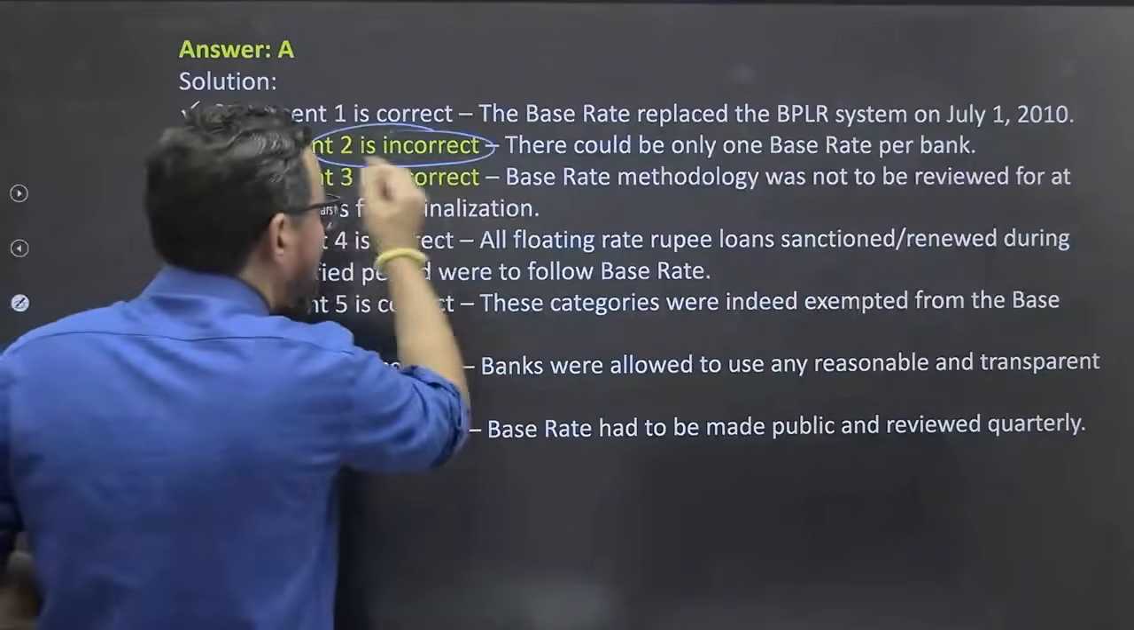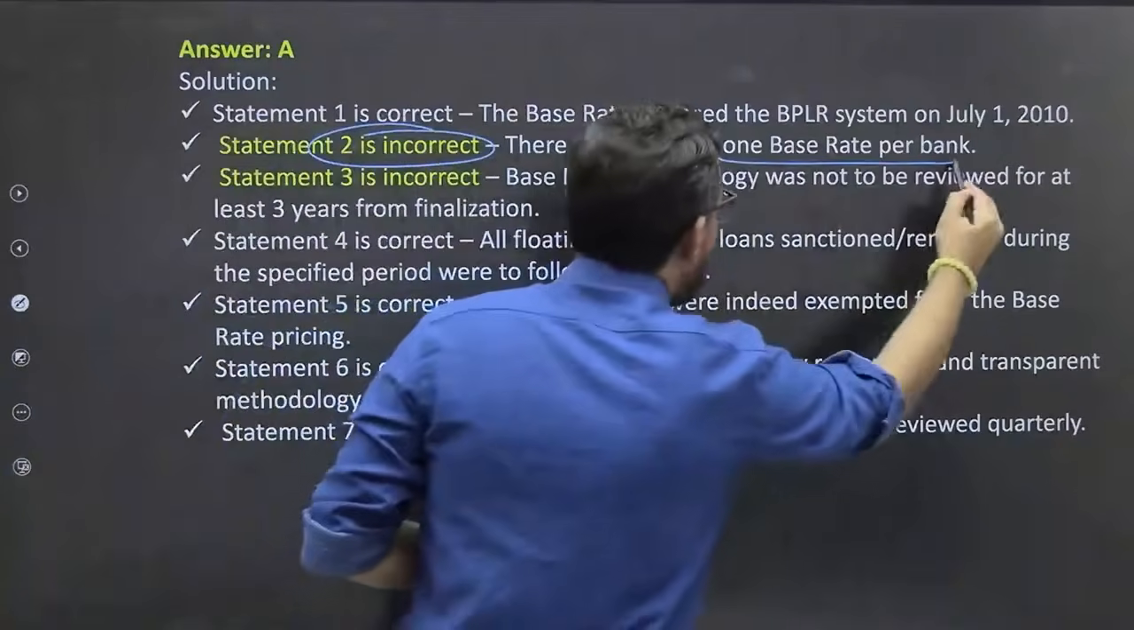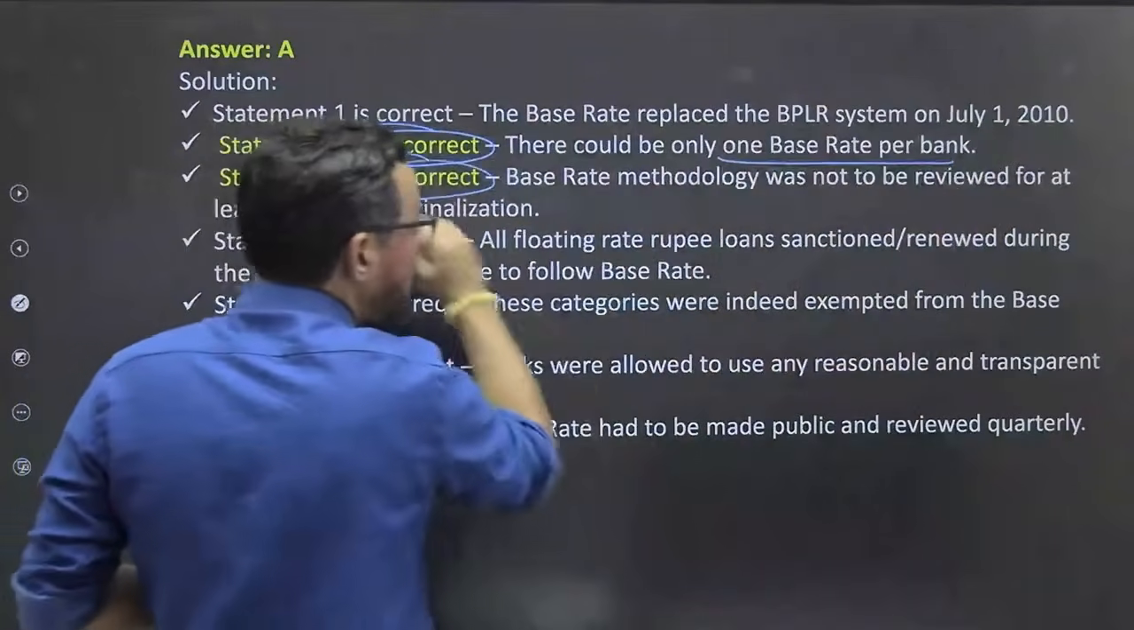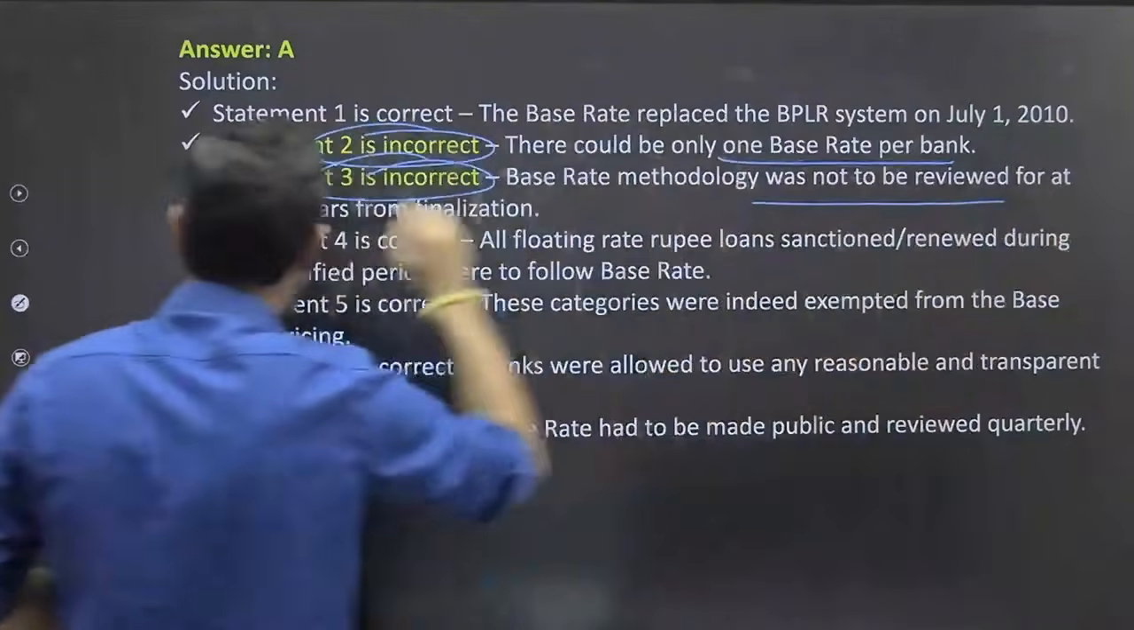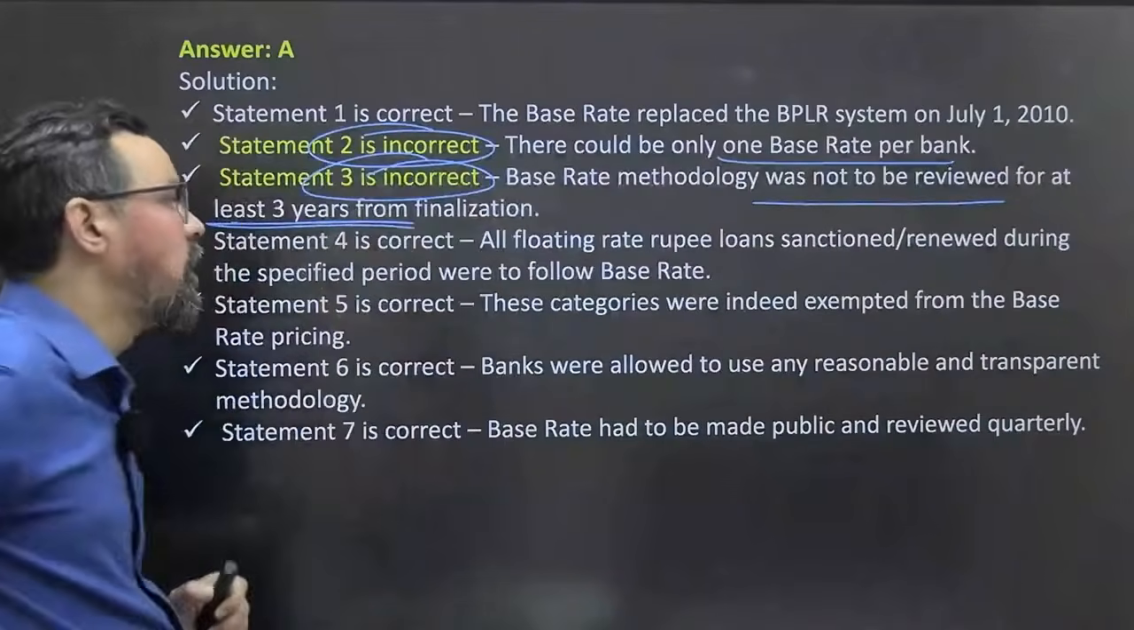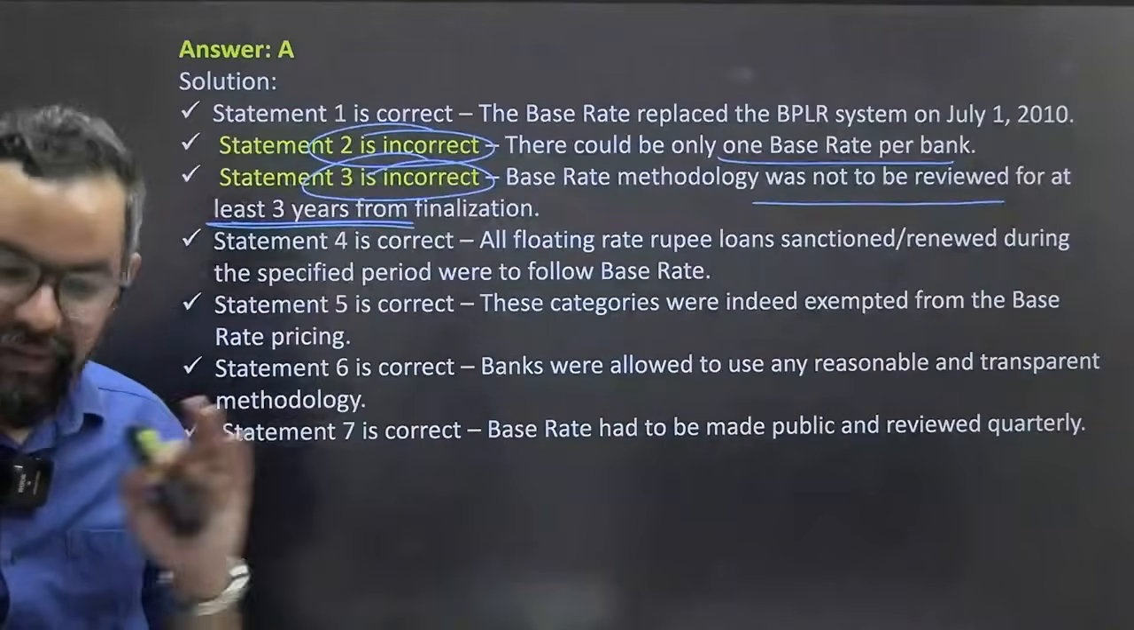Statement 2 was incorrect. It is 1 base rate per bank. And third one, base rate methodology not reviewed for at least 3 years from the finalization. So that was the challenge आपका.